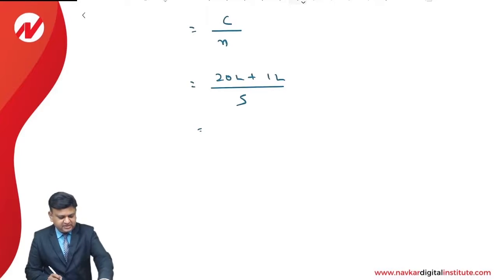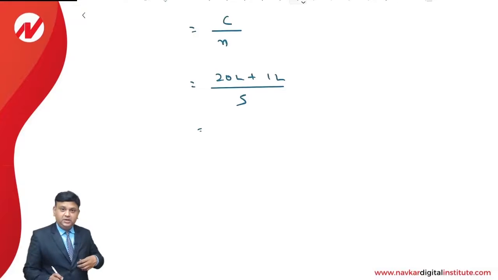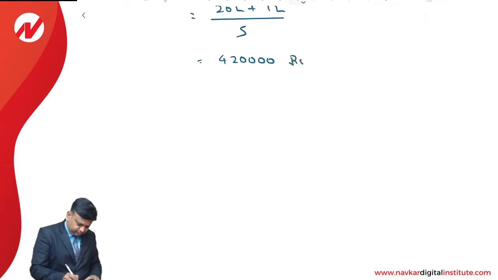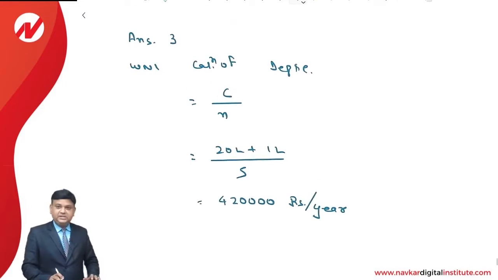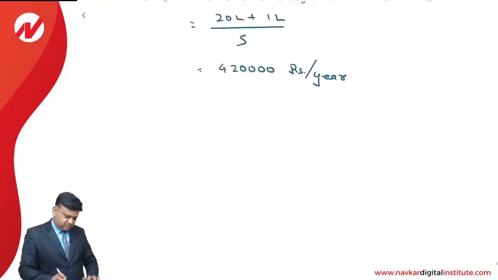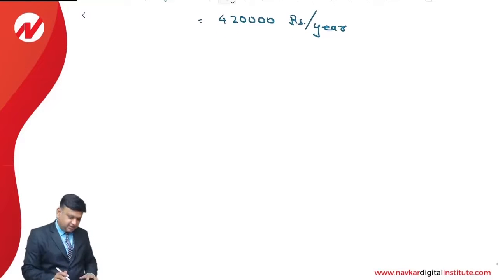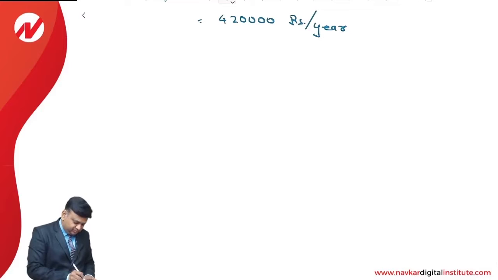So 21 lakhs divided by 5. It comes to 4,20,000 rupees per year. That is the way the depreciation can be calculated. Next is working note number 2. That is, we can say that's a calculation of initial cash outflow.